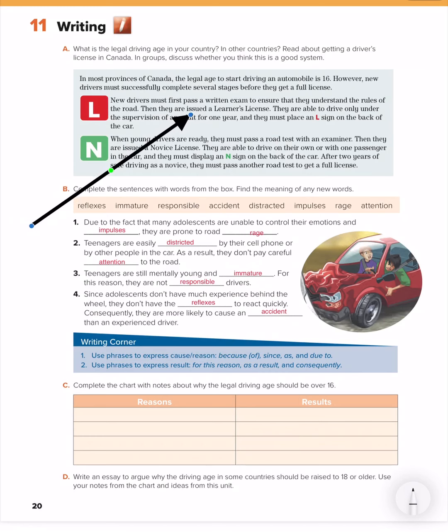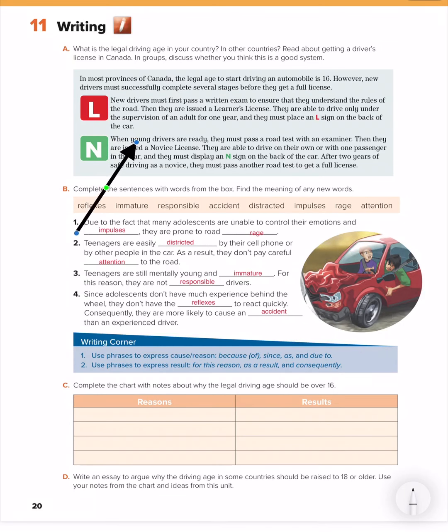They are issued a learner's license. They are able to drive only under the supervision of an adult for 1 year. And they place an L sign on the back of the car.